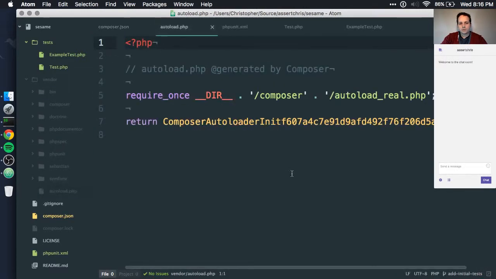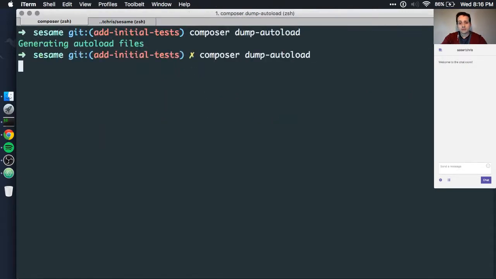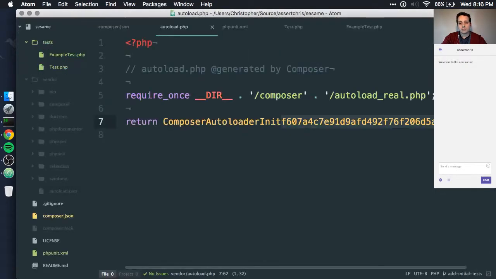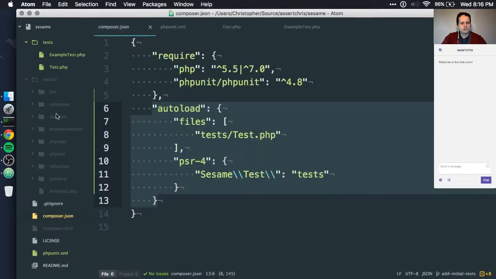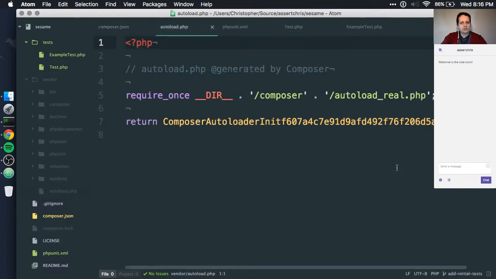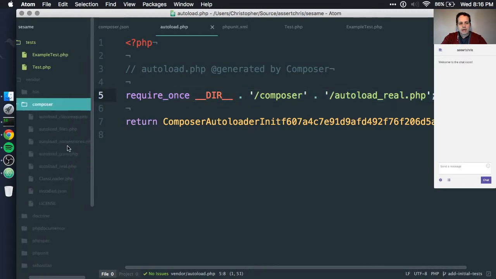If we go into this autoload file, we'll see this is unique. I think it will refresh if we dump autoload immediately. So does it refresh? Ends in F41. Does it refresh, or is it only when there's a change? I don't know. Anyway, you'll see here that it aliases another file. This file is automatically generated. The file that it references is automatically generated, and it loads a number of different autoloaders.